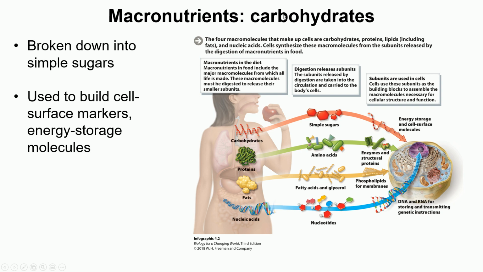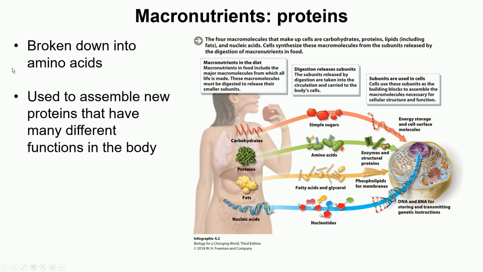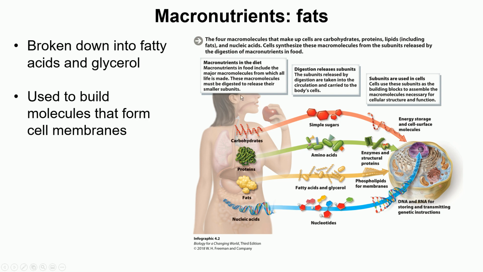So this is what we talked about. First is carbohydrates. They get broken into simple sugars used to build cell surface markers and energy storage molecules. Proteins get broken into amino acids used to assemble new proteins that have many different functions in the body. Fats get broken into fatty acids and glycerol used to build molecules that form the cell membrane.